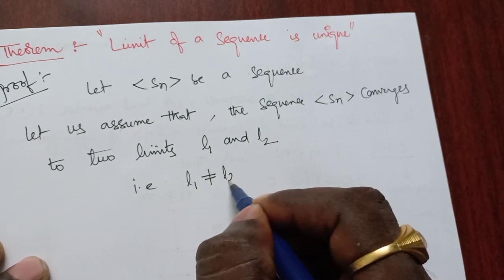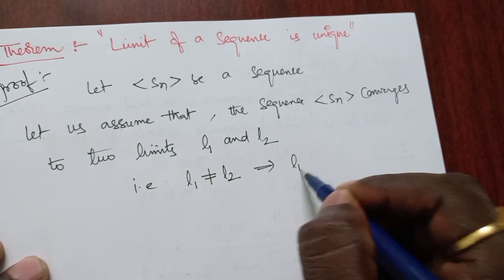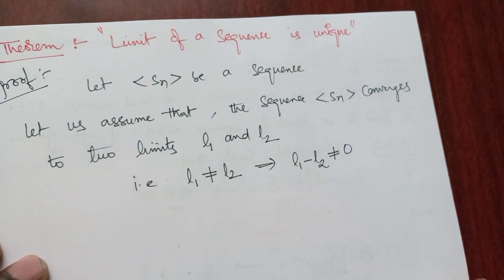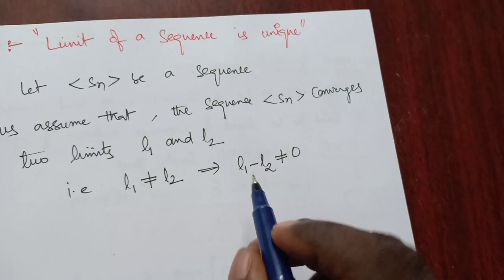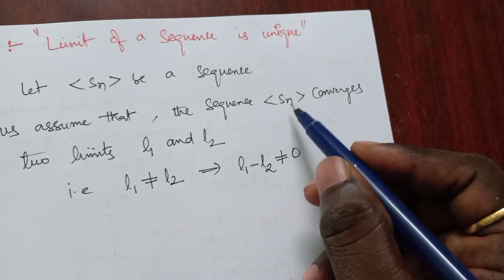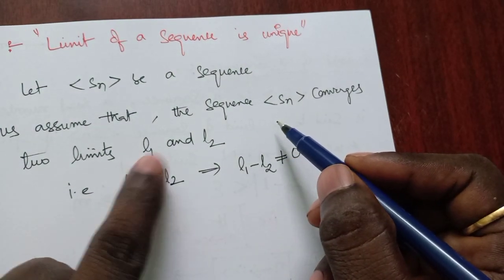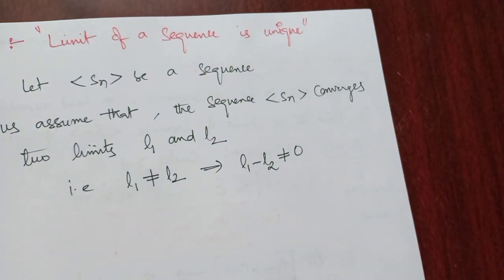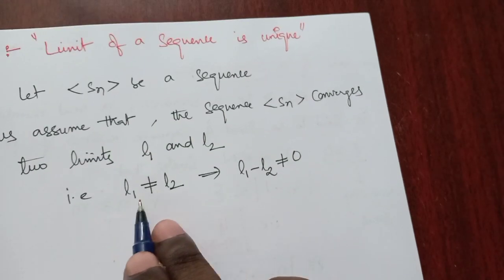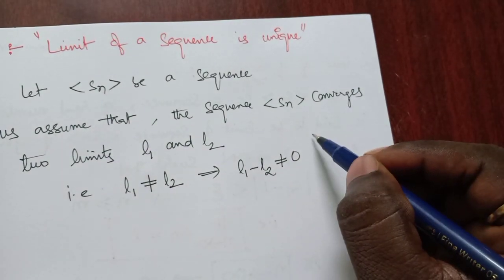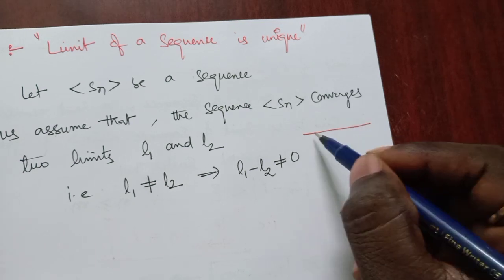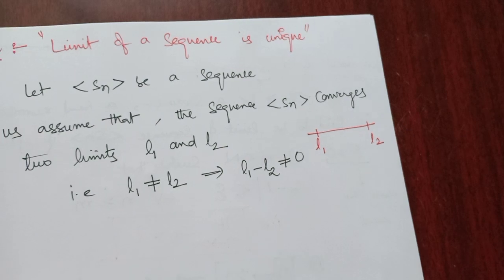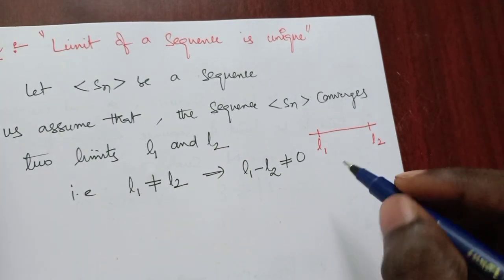So L1 is not equal to L2, that is L1 minus L2 is not equal to 0. From this, the limiting position of the sequence is L1 and L2. So these two limits are near but not equal. For suppose it is L1 and L2, then clearly the distance between these two is negligible.